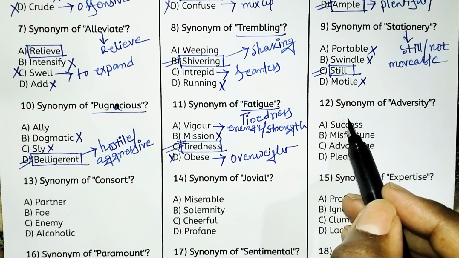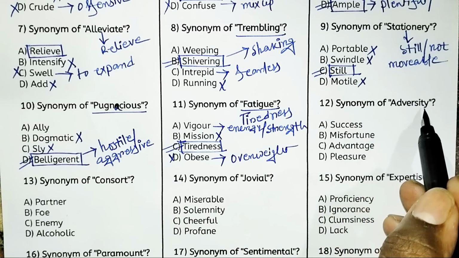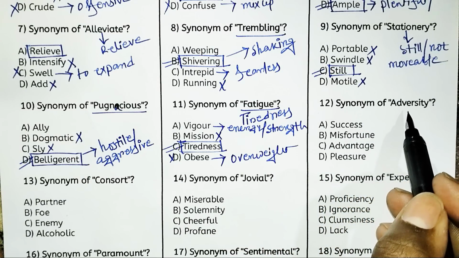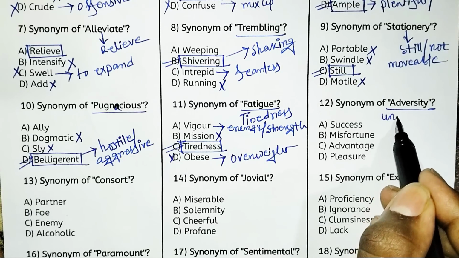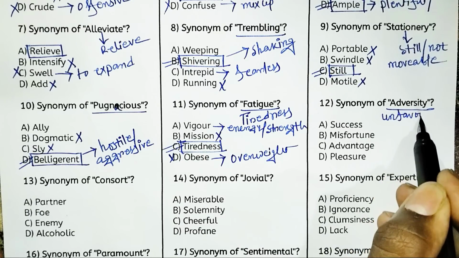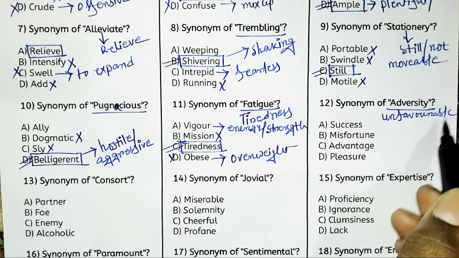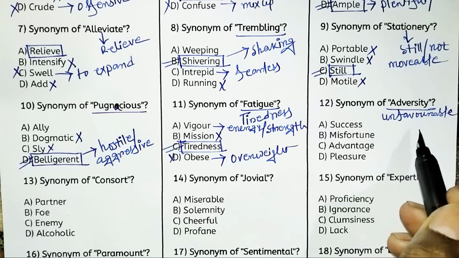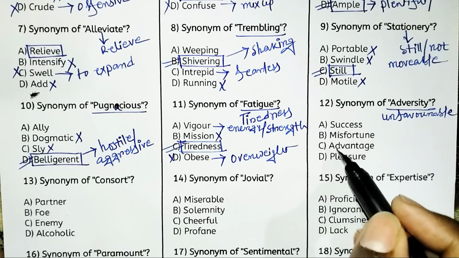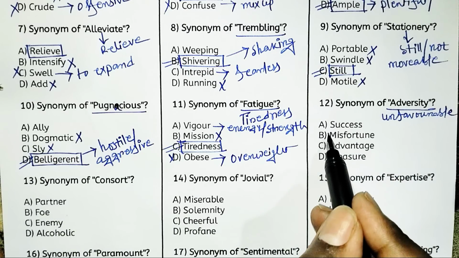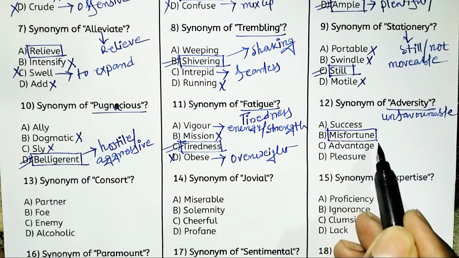Next, synonym of adversity. Adversity means unfavorable, one kind of unfortunate. So option B, misfortune, is the right answer.